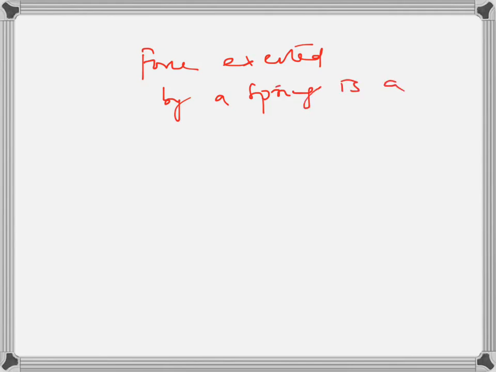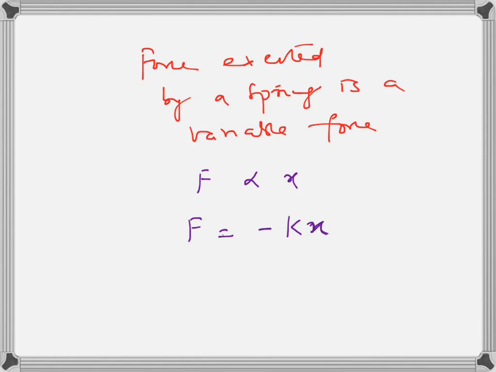The force exerted by a spring is a variable force. Okay, it's not a constant force. So this force depends on the expansion x, or force is proportional to the expansion x, or we write F is equal to kx. You also put a minus sign here sometimes. F is minus kx, because this force exerted by the spring is opposite to displacement.